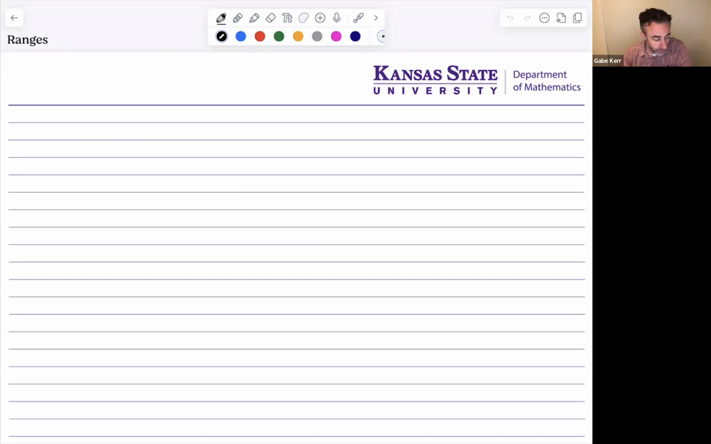So let's write down a random sort of data set. We'll just take some numbers: 1, 4, 7, 8, 11, 13, 22, 50, and 51. All right, so now we're going to calculate some basic quantities associated to this data set.